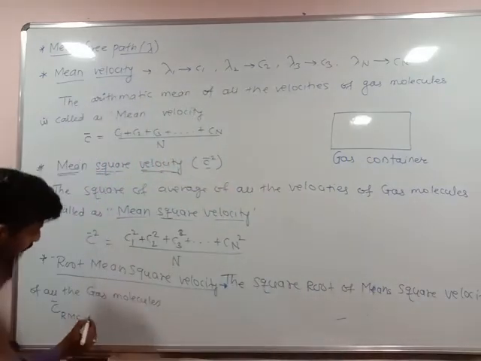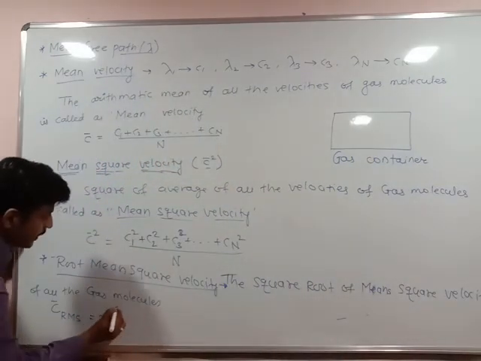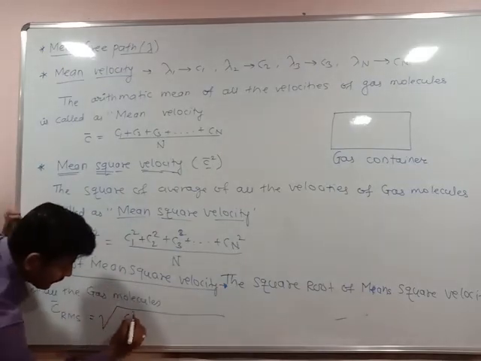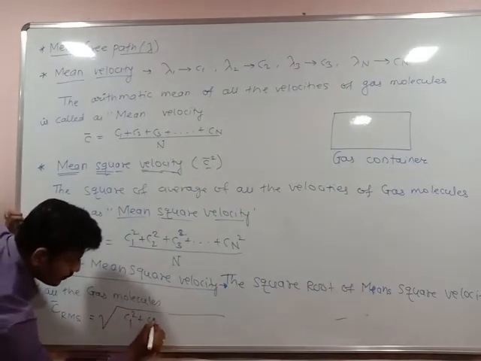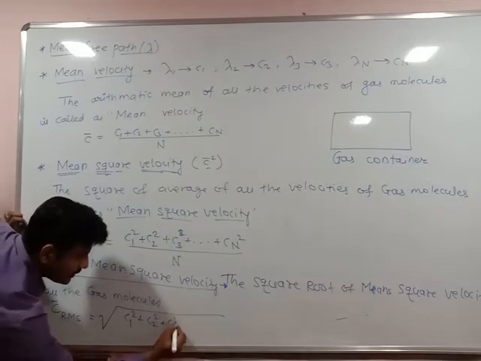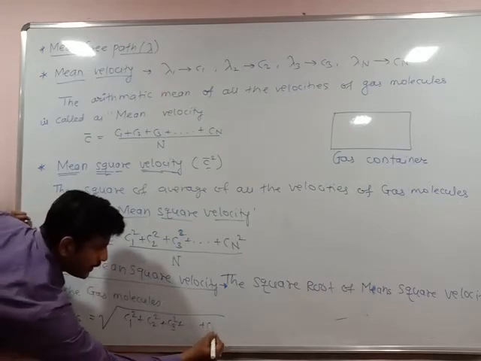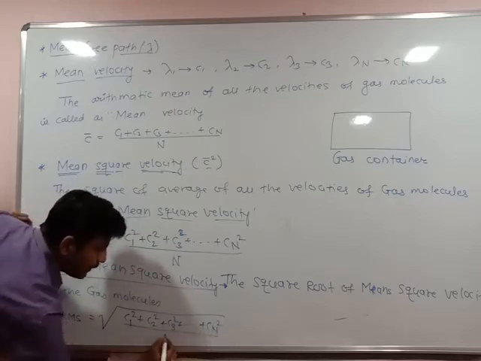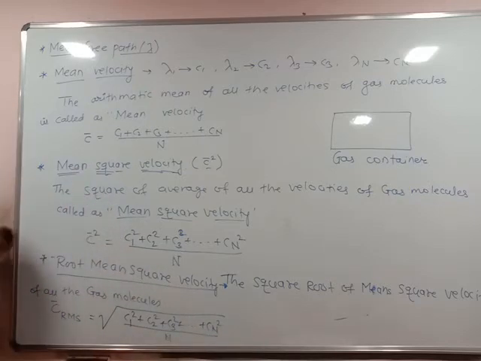CRMS is equal to the square root of C1 square plus C2 square plus C3 square up to the last molecule's square velocity Cn square, divided by the number of molecules n.